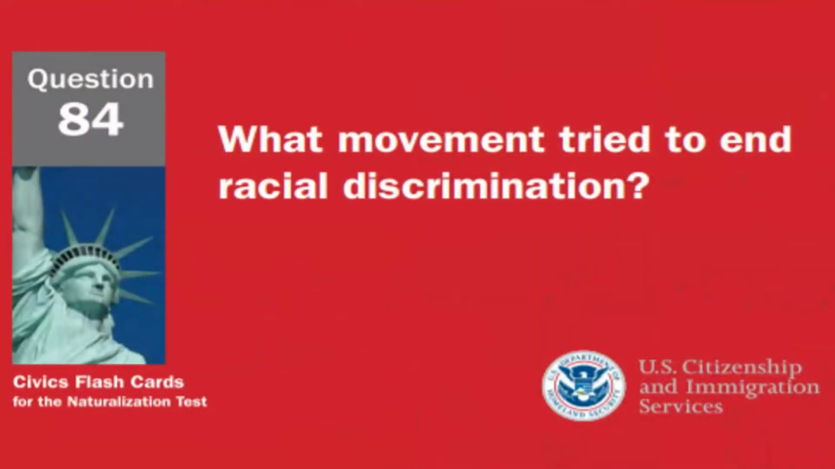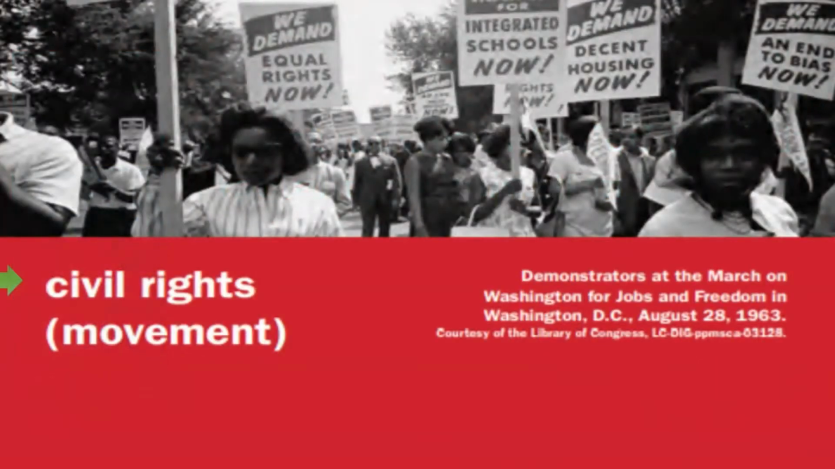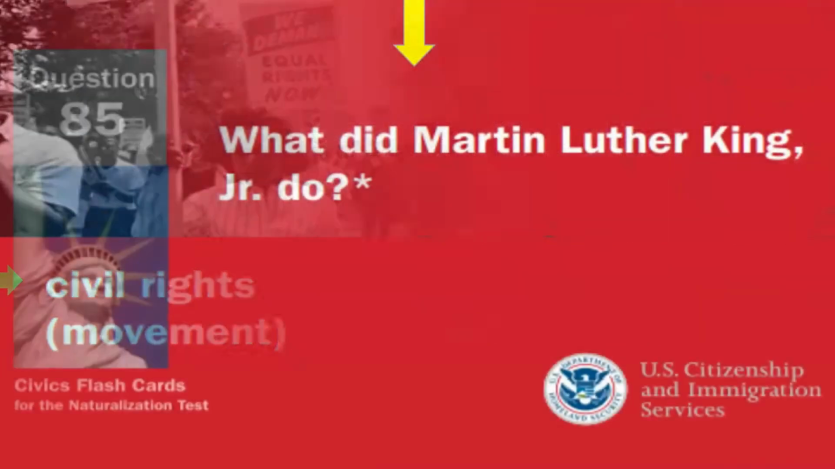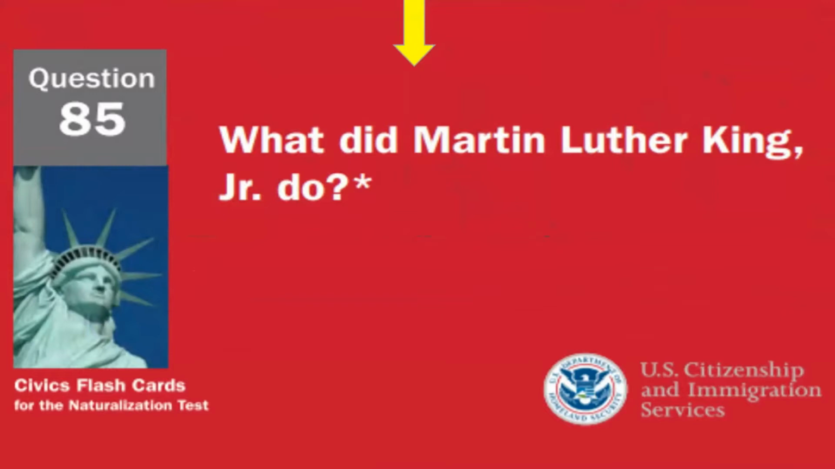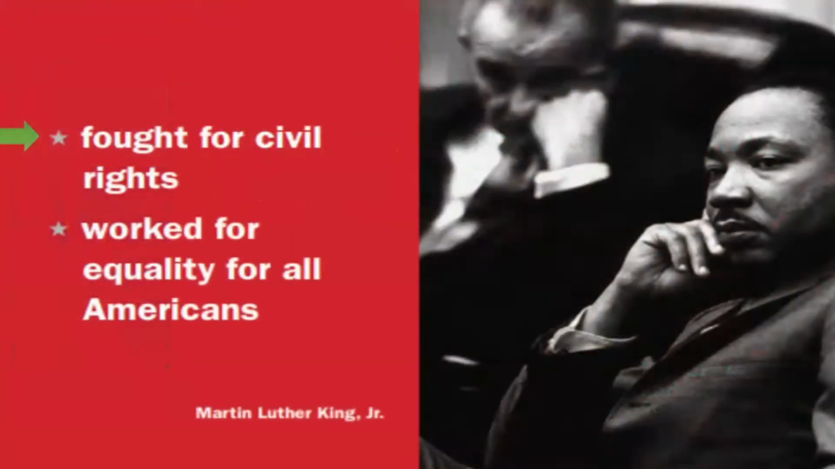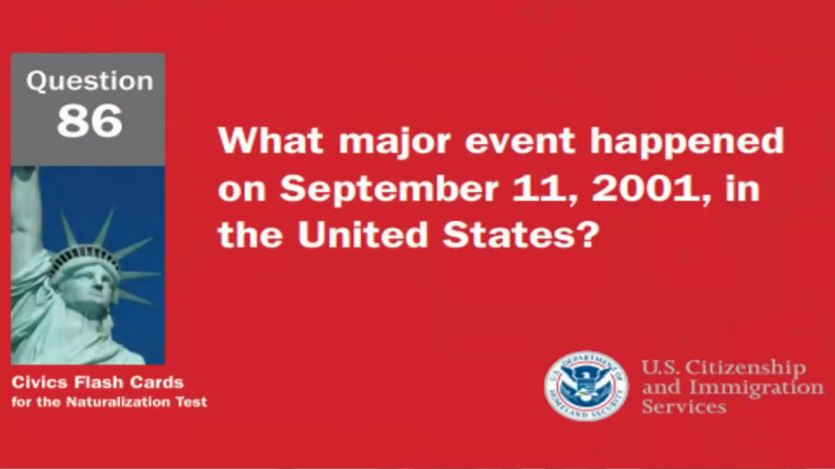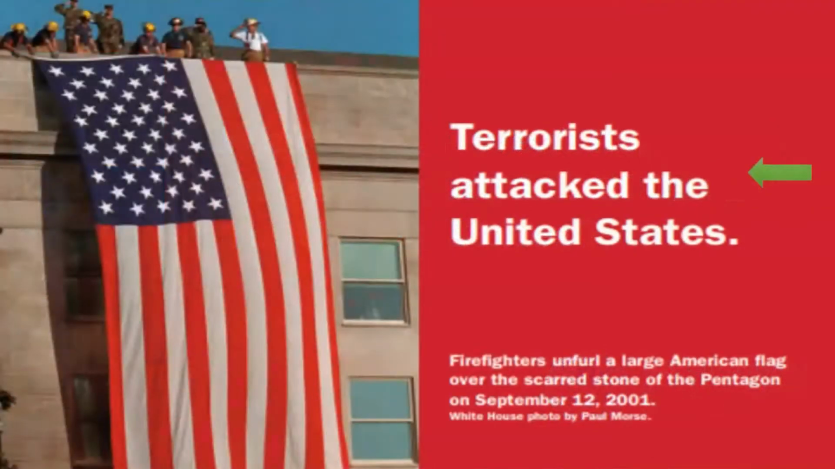What movement tried to end racial discrimination? The Civil Rights Movement tried to end racial discrimination. What did Martin Luther King Jr. do? Martin Luther King Jr. fought for civil rights. What major event happened on September 11, 2001 in the United States? On September 11, 2001, terrorists attacked the United States.